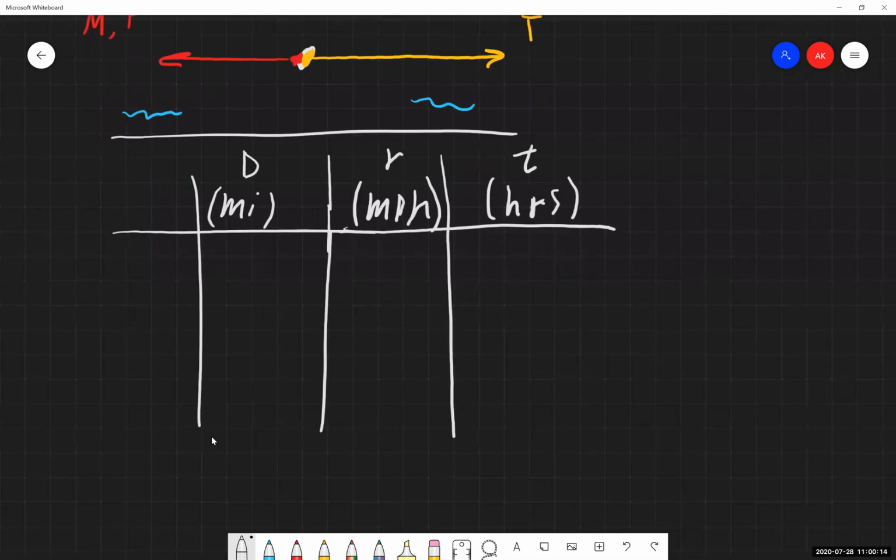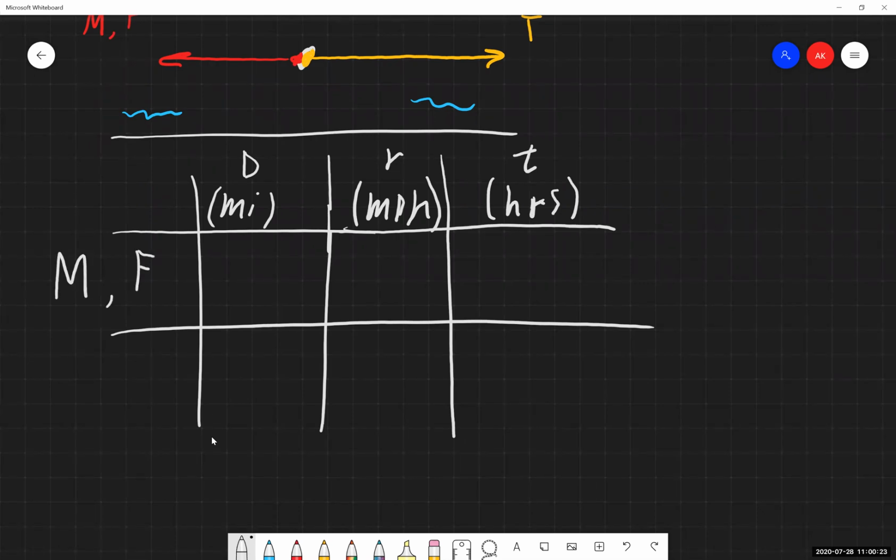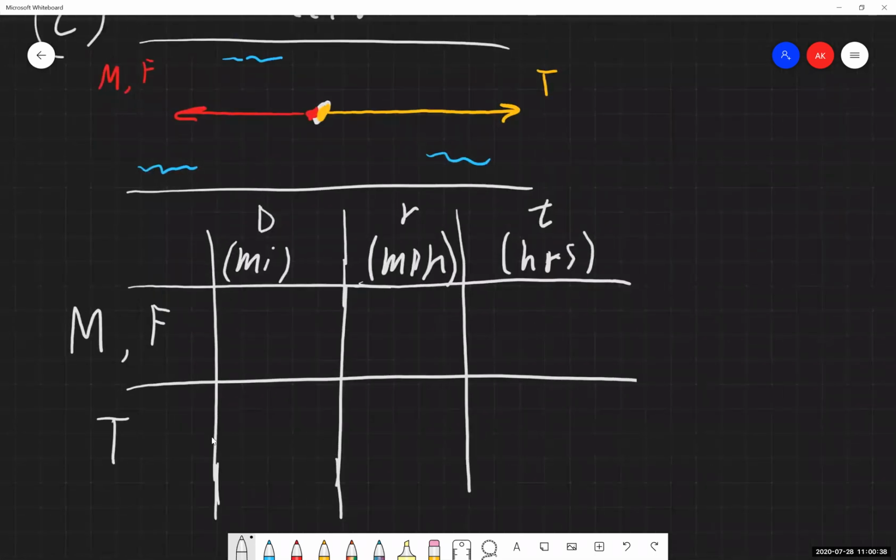And then we have our two scenarios that we're working with. We have the instance where we have Michael and Franklin, and the instance where we were working with Trevor. So now we have the parts of our table set up for ourselves, and now we're going to start filling things in accordingly. So let's go with, I'll reread our problem again so we can get an idea of this visual and the other stuff that we've been given.